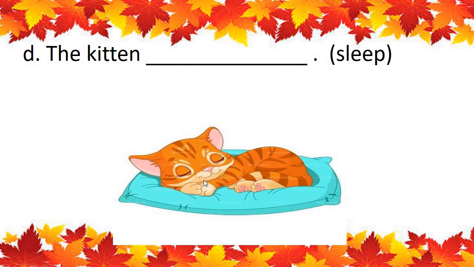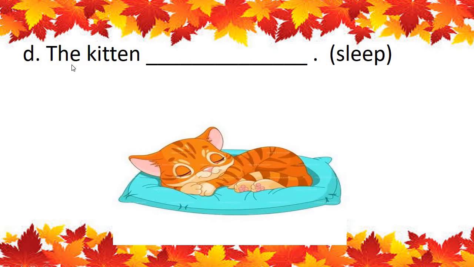The young one of a cat is a kitten. Now the kitten is an animal. There is only one kitten, so what do we use? It. With it, what are we using? Is or are. And the word is sleep, S-L-E-E-P.